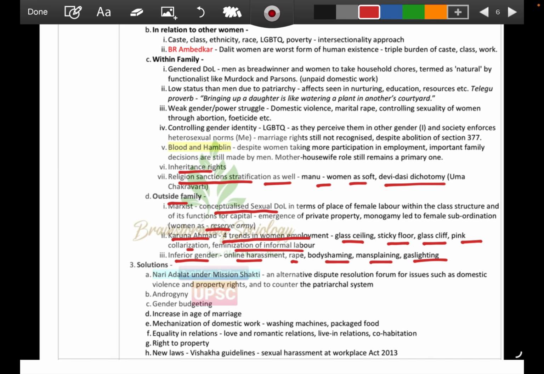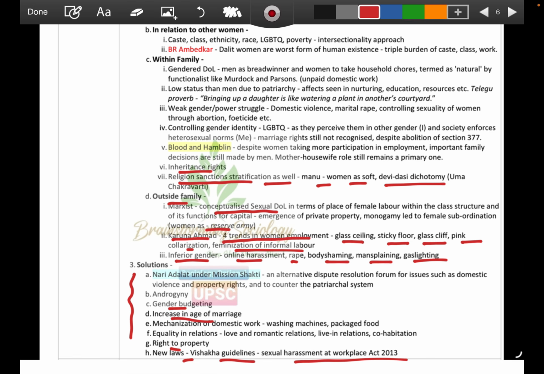So whenever we are talking about solutions, we can go with gender budgeting, increase in age of marriage, right to property, new laws, Vishaka guidelines, Sexual Harassment at Workplace Act 2013, what all has happened over the years. But when you talk about it in detailed format, taking every thinker's perspective, taking every institutional perspective, and then linking with the topics, it's much more helpful, right? When you talk about it with that institutional interlinkage, you have a better framework to develop your answer.